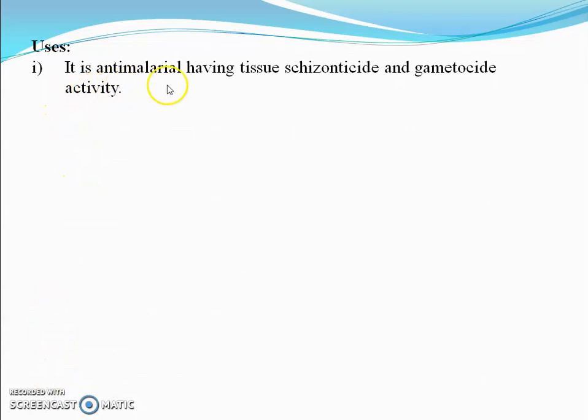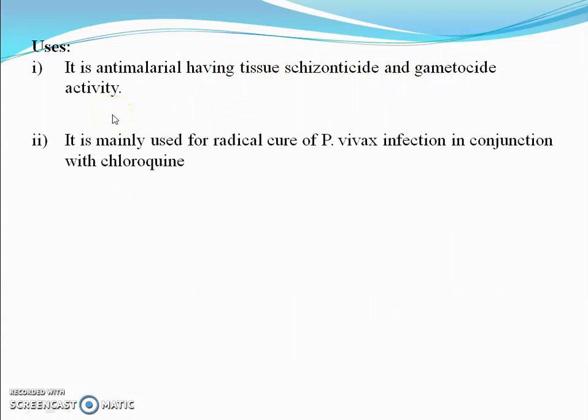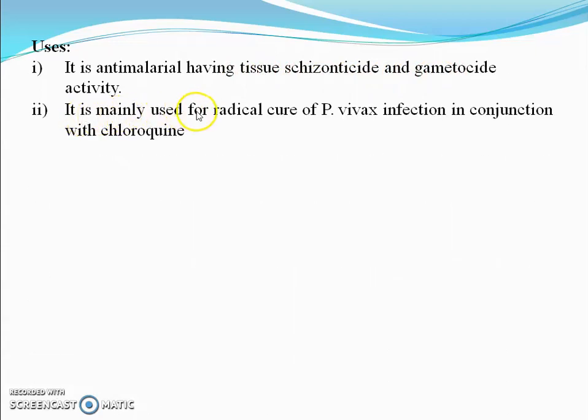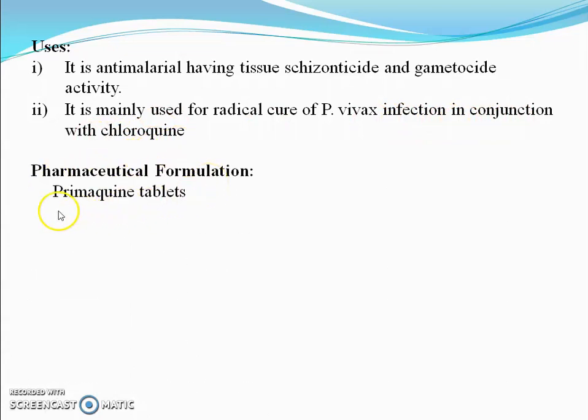Uses. It is anti-malarial and has tissue schizonticidal and gametocidal activity. It is mainly used for radical cure of Plasmodium vivax infection in conjunction with chloroquine. Pharmaceutical formulation. It is available as primaquine tablet. Brand name: Aralen with primaquine.